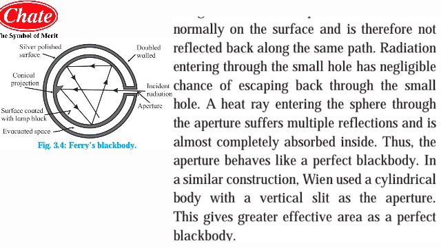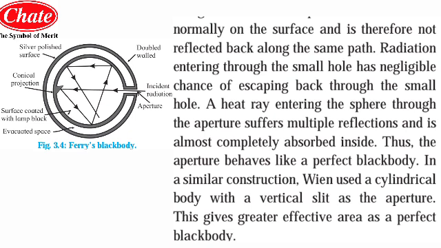This means we just allow the radiant energy to fall inside the sphere, whose inner surface has been covered with lamp black color, and it will first of all fall over the conical projection. After that it will be reflected multiple times, and the entire radiant energy will be reflected again and again. Thus the entire radiant energy gets absorbed. So this is how the black body works.